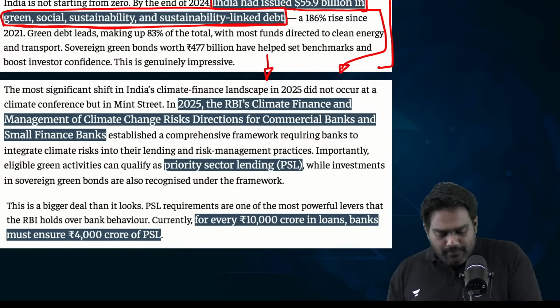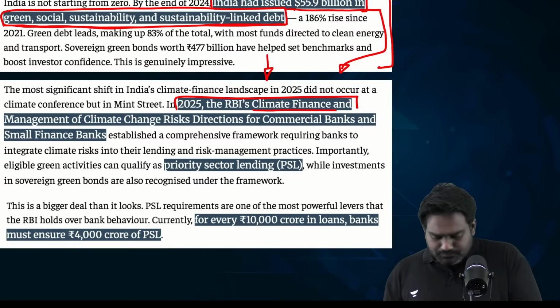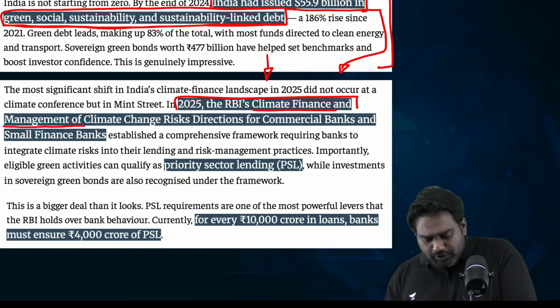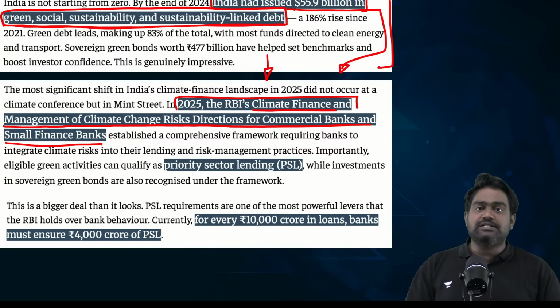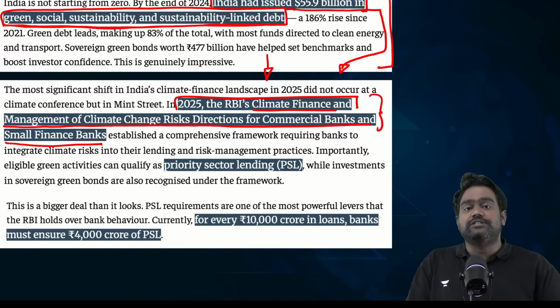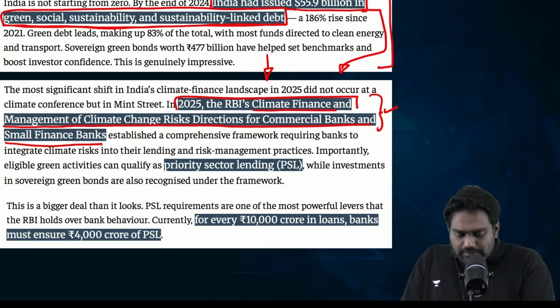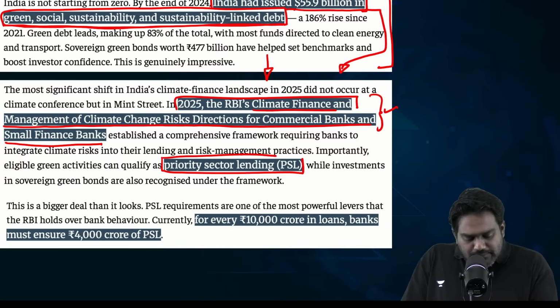Recently, the RBI brought out the climate finance and management of climate change risk directions for the banking industry. It was brought out last year. As per this framework that RBI has created, it has recommended that climate finance should be included under priority sector lending.